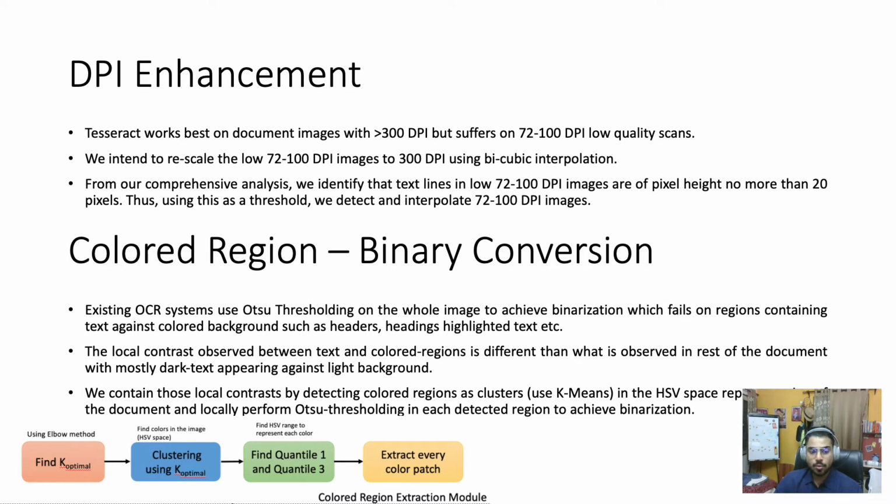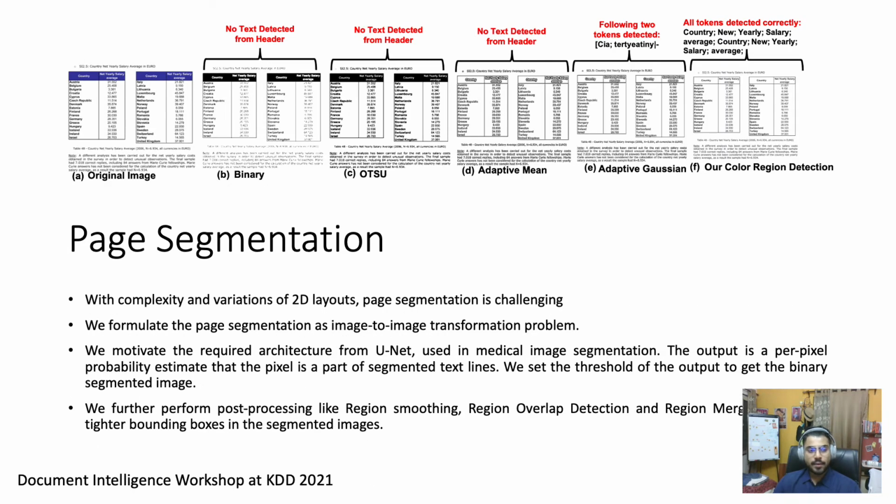Thus, we capture those local contrasts by detecting colored regions as clusters in the HSV space representing the document, and locally performing Otsu thresholding. From the image on the top, we can see that the tokens present in the colored header are not detected properly by the classic binarization techniques, while our technique can detect all the tokens correctly.